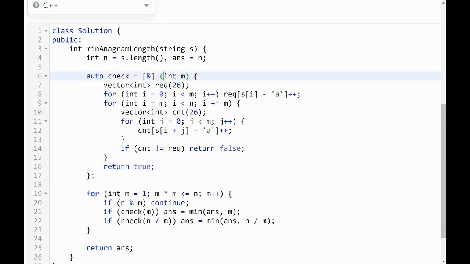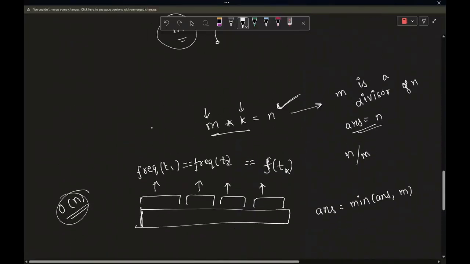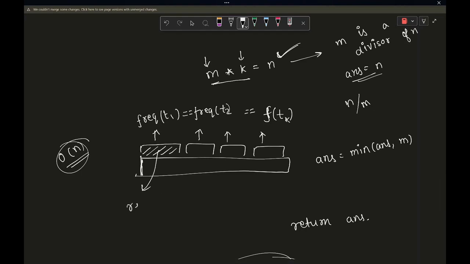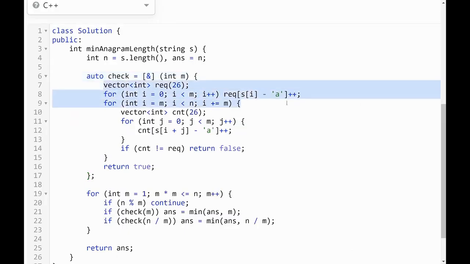in the function I will put up a value m as an input, and first of all I'm calculating the frequency of all of the characters in the first substring of length m. I called this frequency array Rick here.